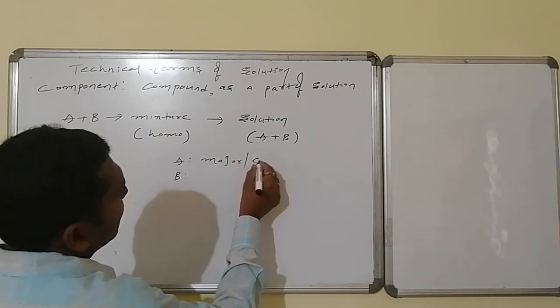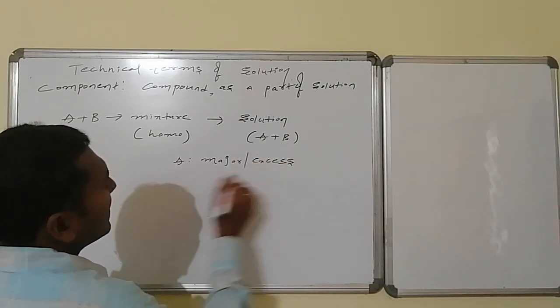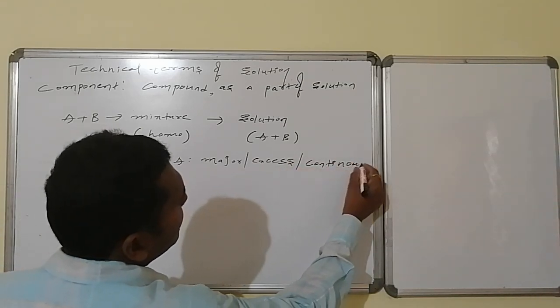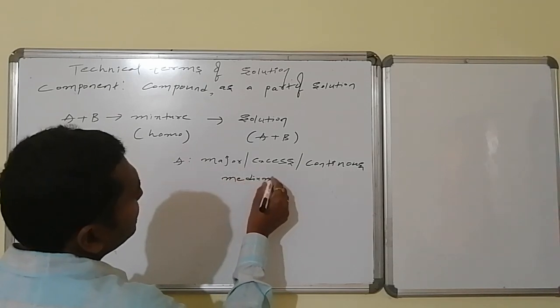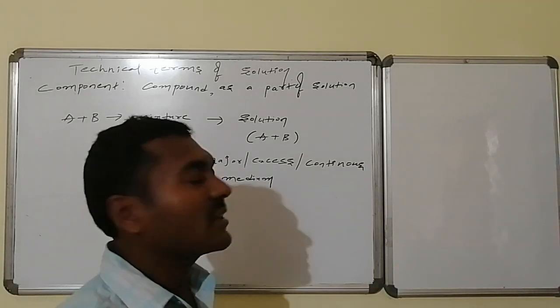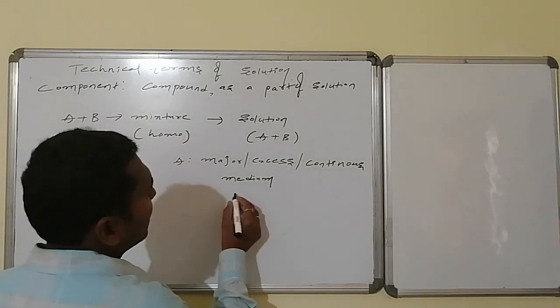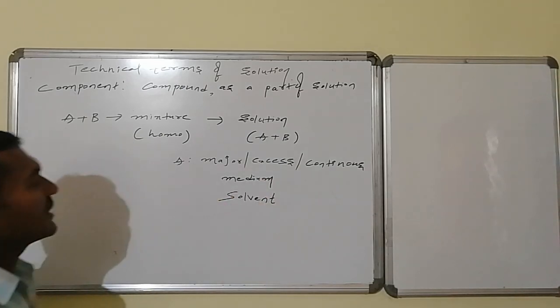Major implies the excess component, also known as the continuous component, also known as the medium. Such a component with a huge amount of quantity is the major component. The technical name of this major component is solvent.